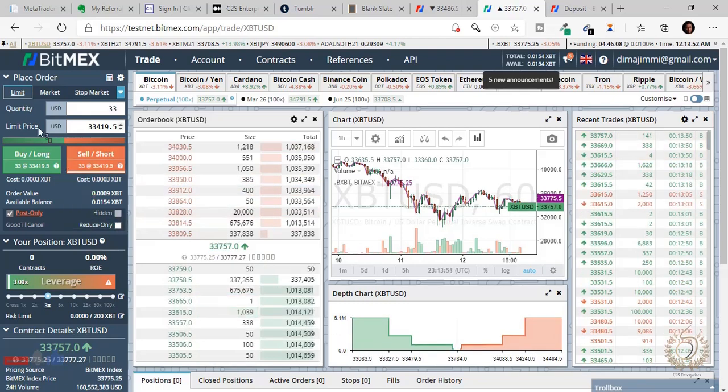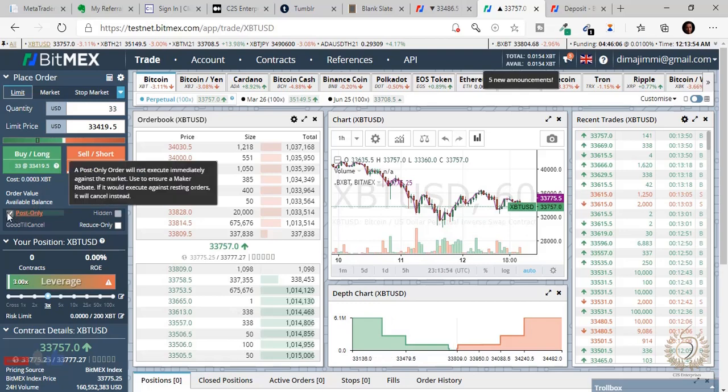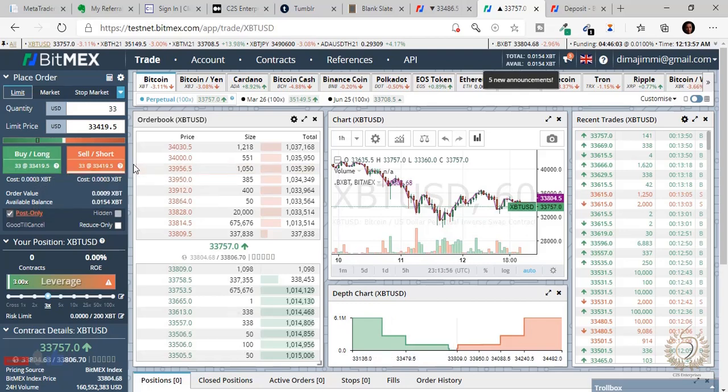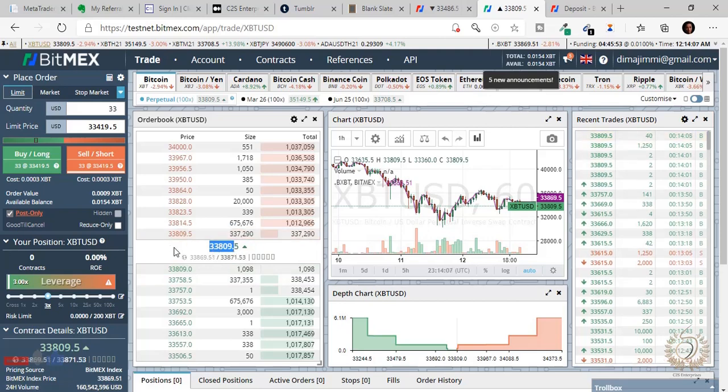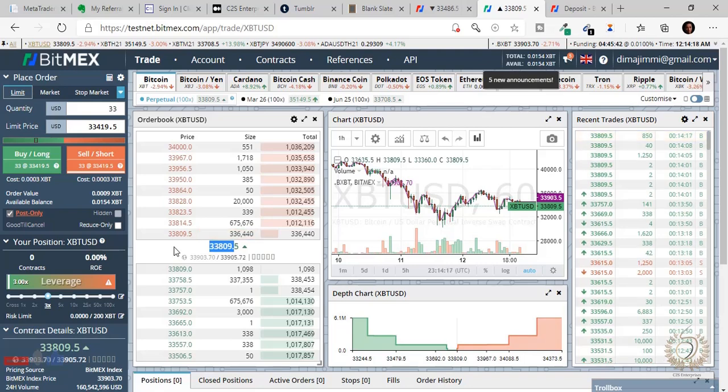So that's the three conditions. If you're selling, you pick a higher price, with a little gap from the current price. If you're buying, you pick a lower price, with a little gap from the current price. This is how you trade Bitcoin on BitMEX to avoid these fees, guys. I've done the math, and in the long run, you won't believe how much goes out of your pocket. They are not ordinary fees. One transaction may look ordinary, but when you keep placing trades, buying and selling contracts, you'll understand the meaning of this.